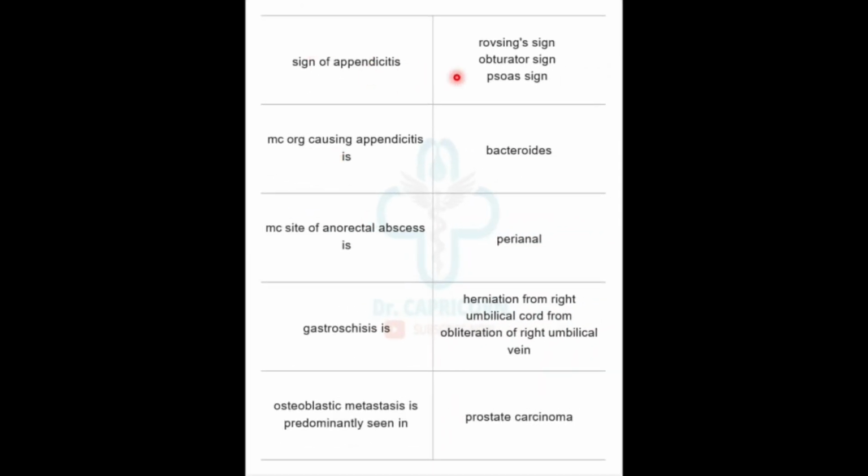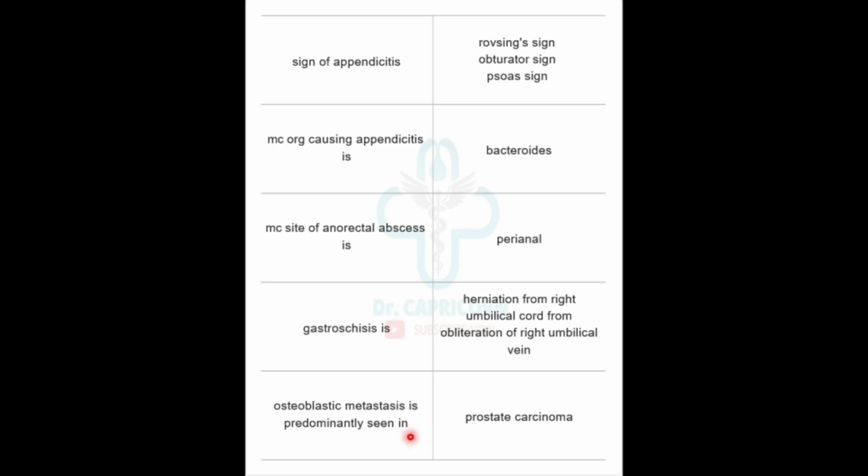Signs of appendicitis are Rovsing sign, obturator sign, Schwartz sign. Most common organism causing appendicitis is Bacteroides. Most common site of anorectal abscess is perianal. Gastroschisis is herniation to the right of the umbilical cord, from obliteration of the right umbilical vein.